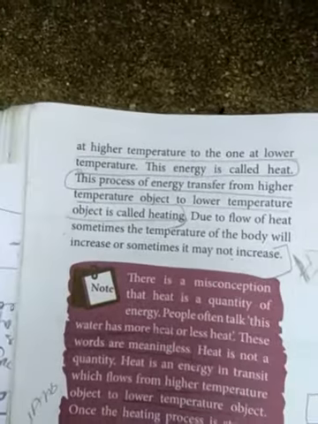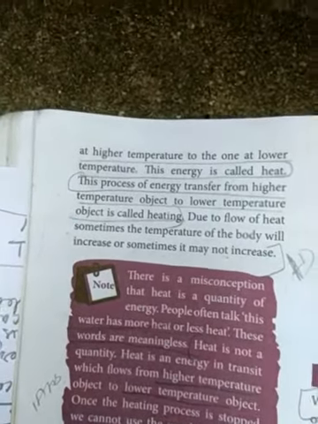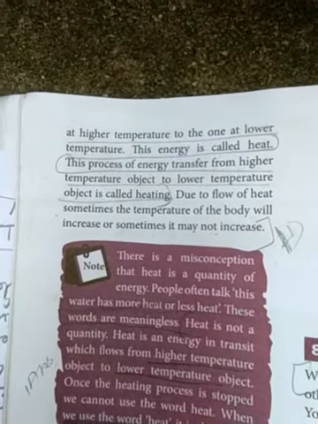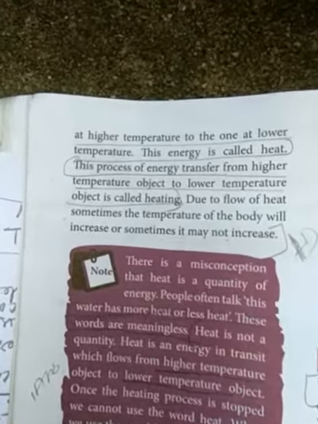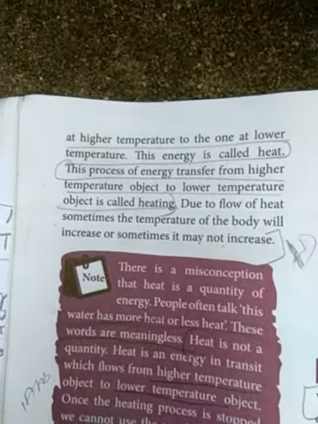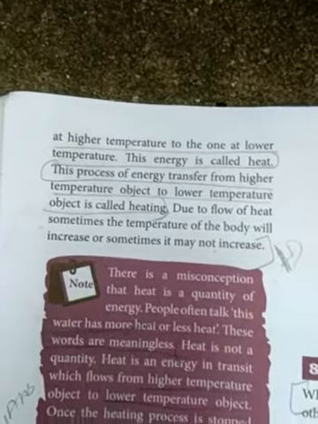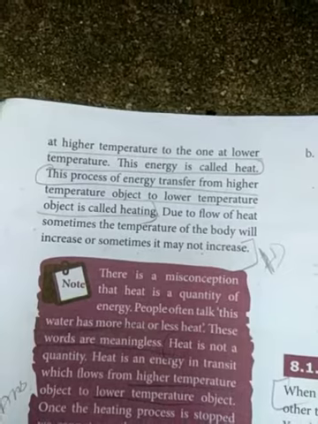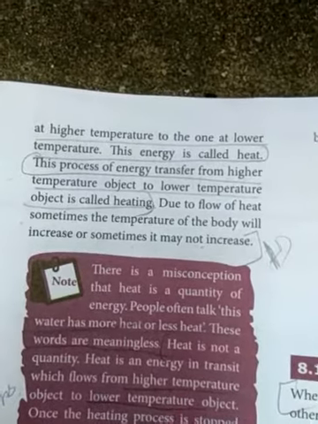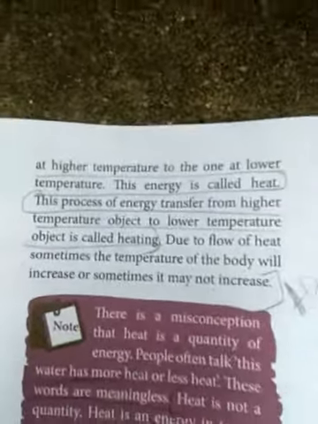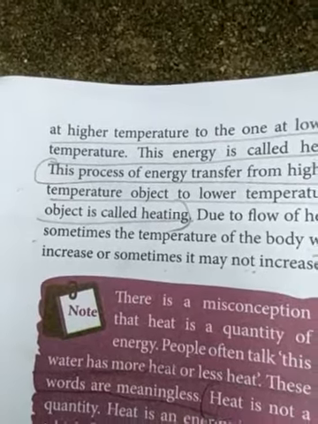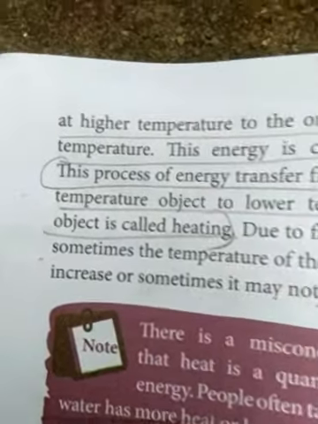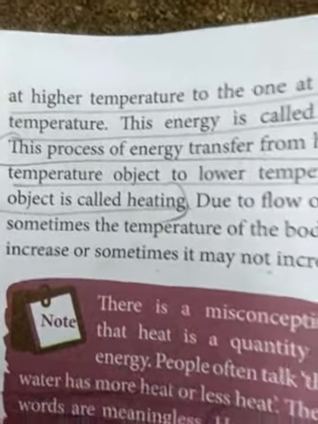So that is how we define the process: the energy goes from the higher temperature level to the lower. This is how we say that the object gets the heat. Due to the flow of heat, sometimes the temperature of the body will increase, or sometimes it may not increase. Sometimes the flow of heat increases the temperature level, and sometimes it does not change the temperature level.